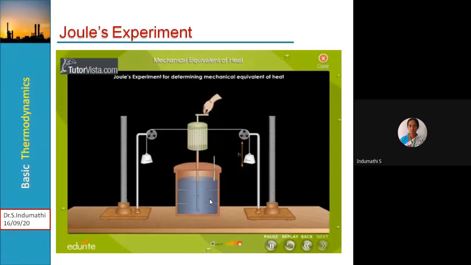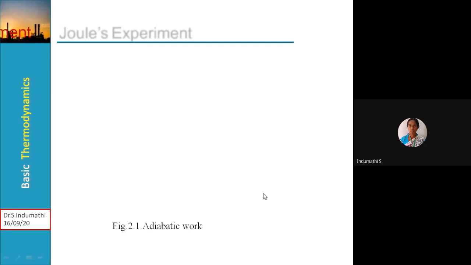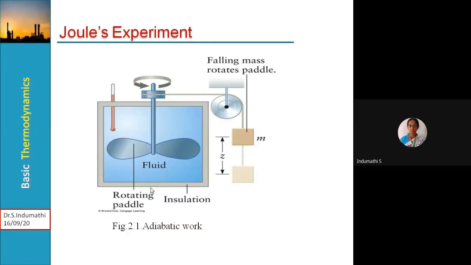Joule conducted many experiments involving different types of work interactions and found that the work expended was proportional to the increase in thermal energy, that is Q is proportional to W. We can also see this in the sectional view: the same insulated container filled with fluid, with a thermometer placed, and the rise and fall of the known mass of weight.